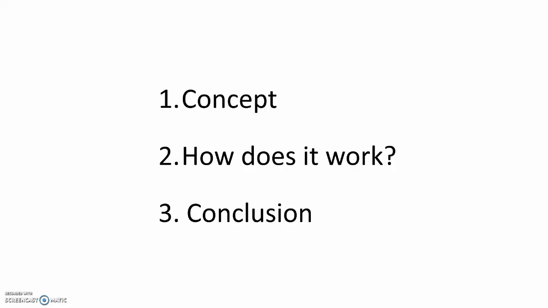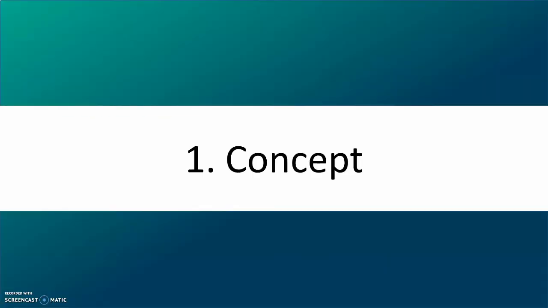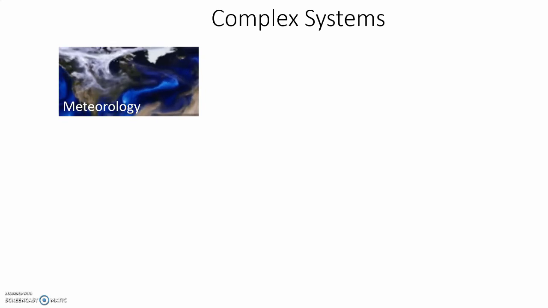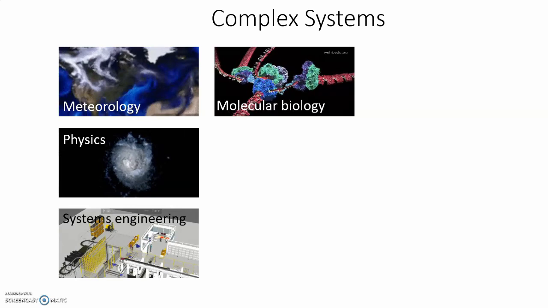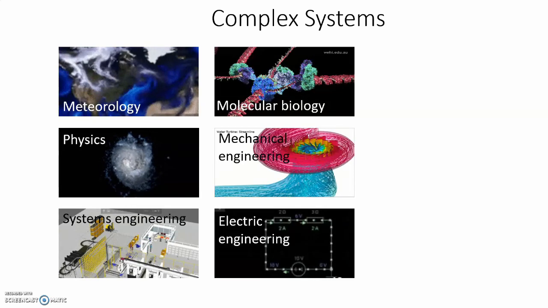In this video we will cover the idea behind Tree of Knowledge, explain how it works, and give some concluding remarks. There are many fields in which simulations are the main tool, such as meteorology, physics, systems engineering, etc. All these fields critically rely on simulations as their main tool. In social sciences, simulations are however very uncommon, even though social sciences also try to understand complex systems, just like